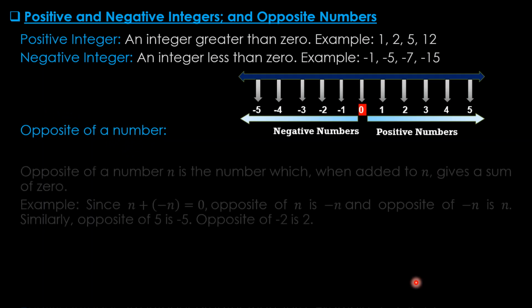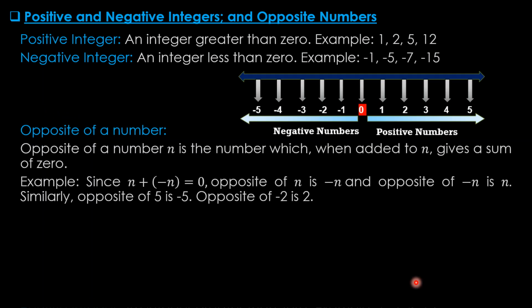Opposite of a number. Opposite of a number n is the number which, when added to n, gives a sum of 0. Example, since n plus minus n equals 0, opposite of n is minus n and opposite of minus n is n. So if we find the result 0 by adding two numbers n and minus n, then we can conclude any one of these numbers is opposite to the other.